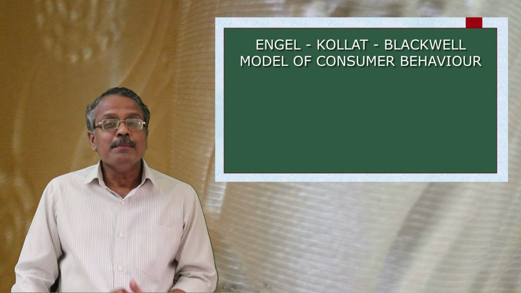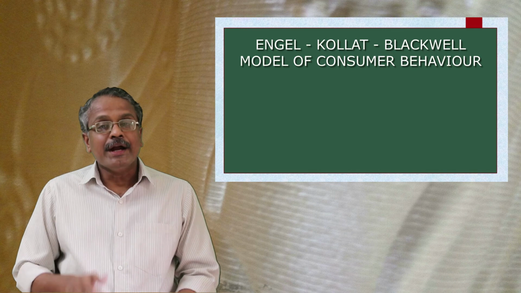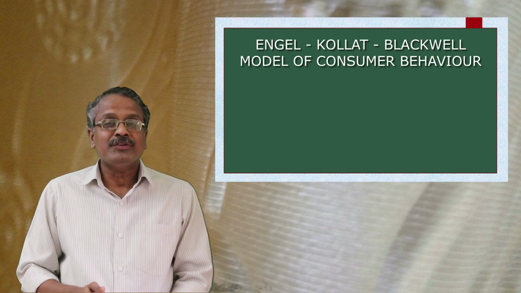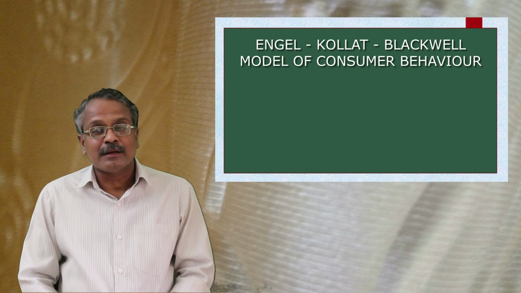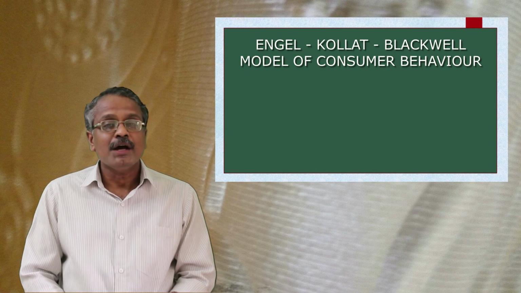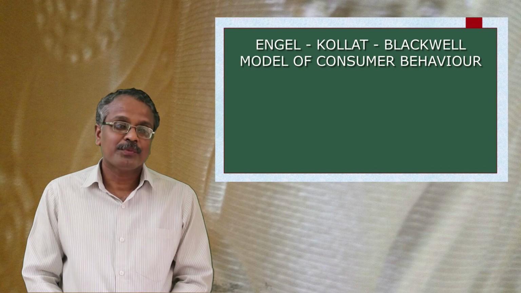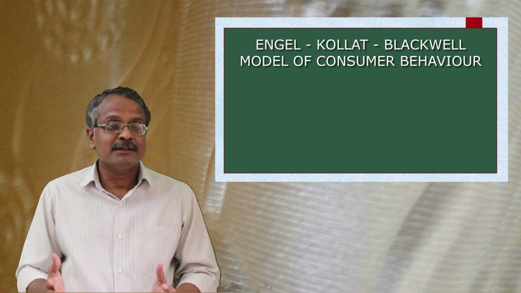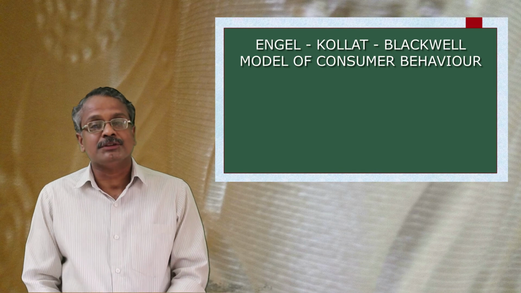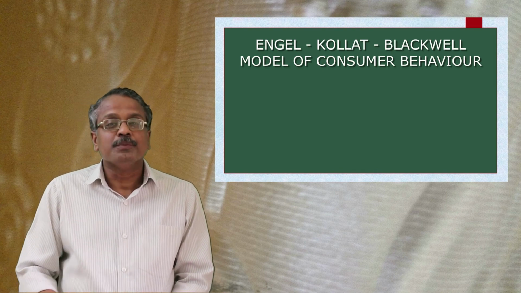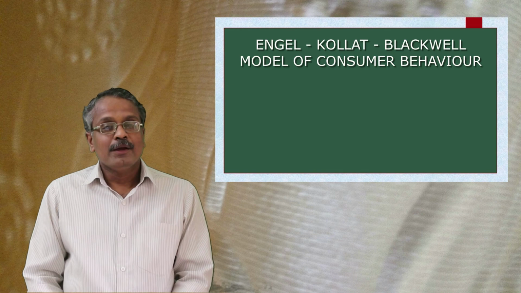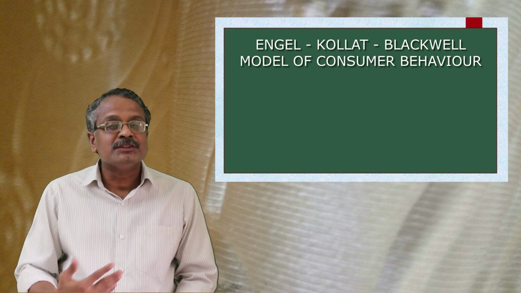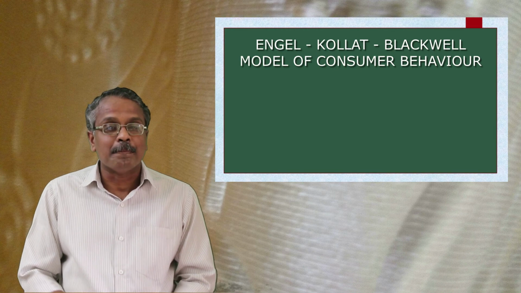The EKB model says that in addition to these factors, certain anticipated and unanticipated circumstances may also affect the purchase intention. The anticipated circumstances are the expected future situations which prompt the consumer to make purchases.